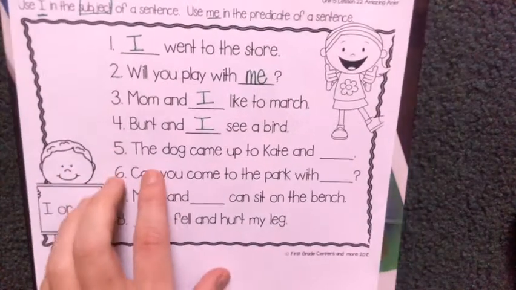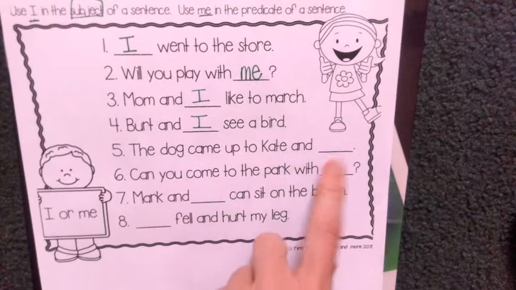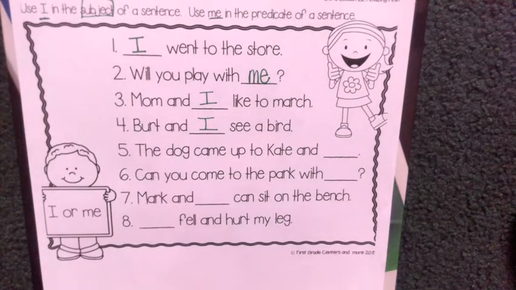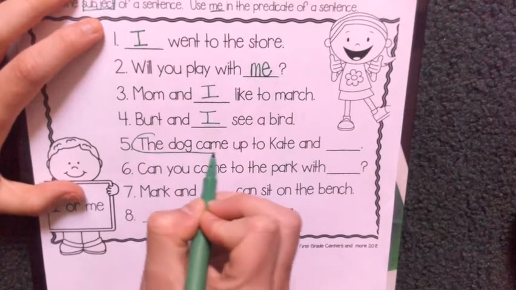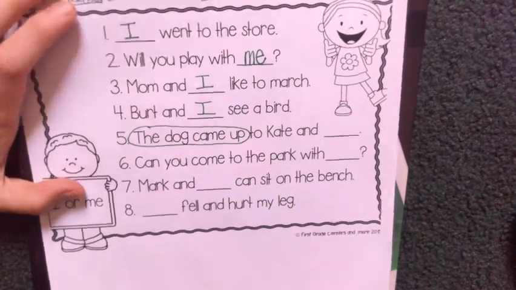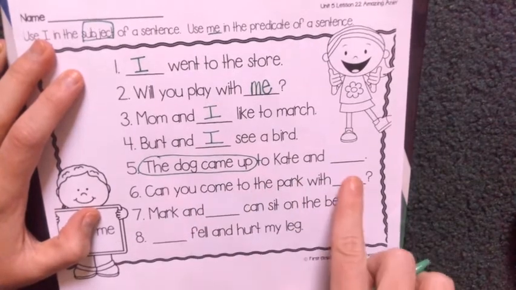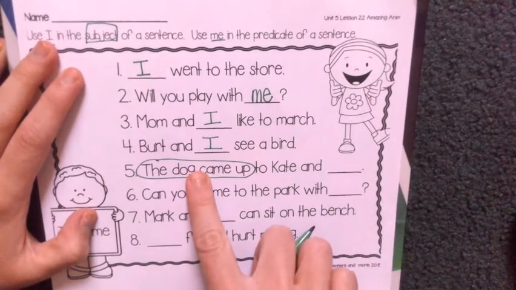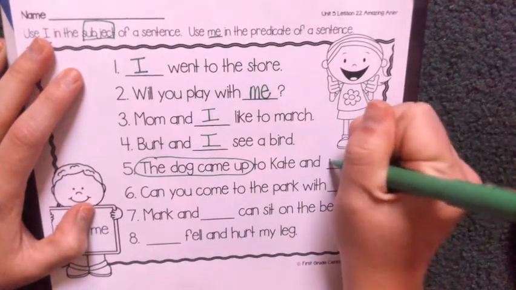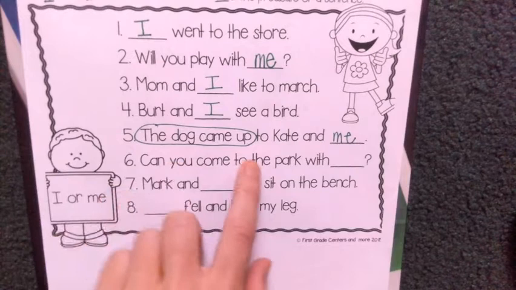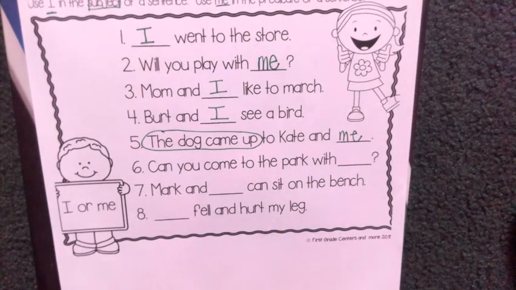All right, last one, and then I want you to do the rest on your own. The dog came up to Kate and blank. This one's a little tricky. So you need to ask yourself, am I doing the action? Am I coming up to somebody, or somebody coming up to me? Because it looks like the subject in the sentence, the dog came up. So the dog came up as the subject. So if that is the subject, what do I need to put here? We have to put me here. We are part of the predicate there. So the dog came up to Kate and me. All right, so go ahead and pause the video and finish it on your own.